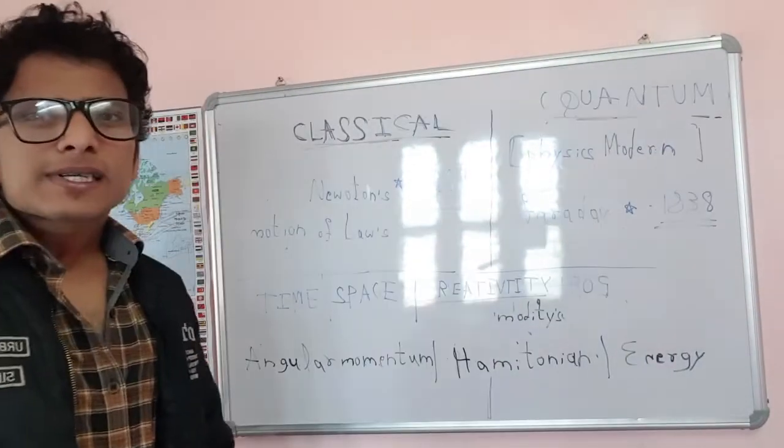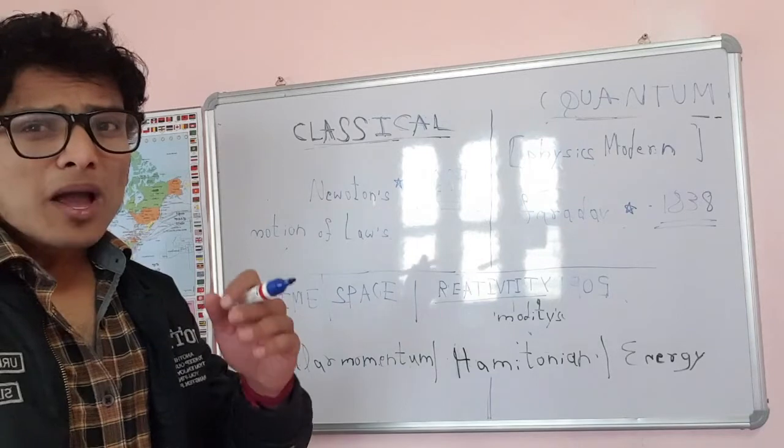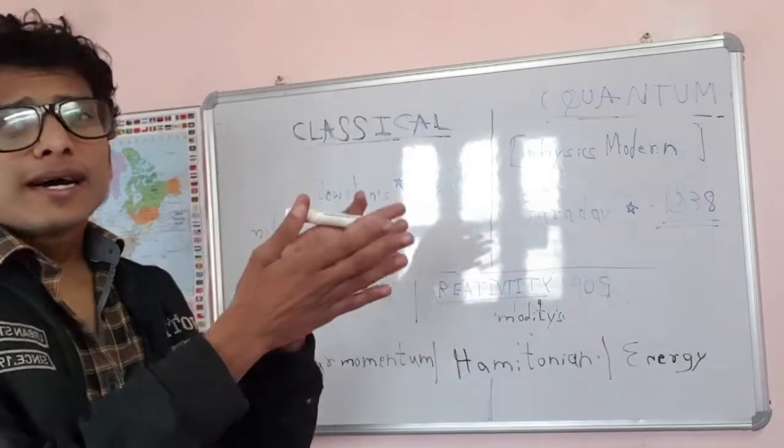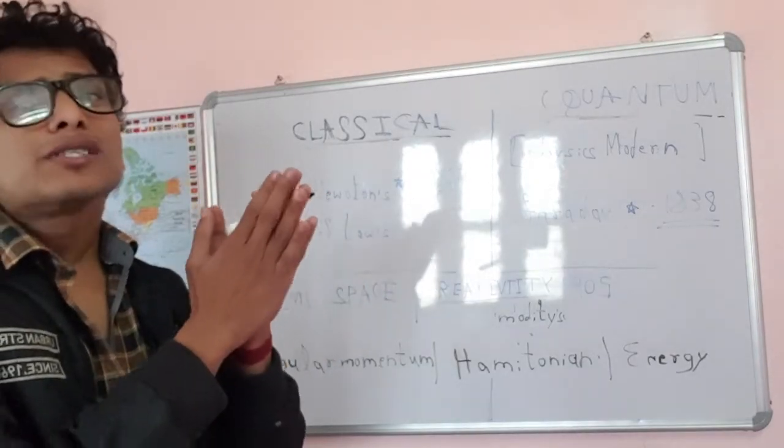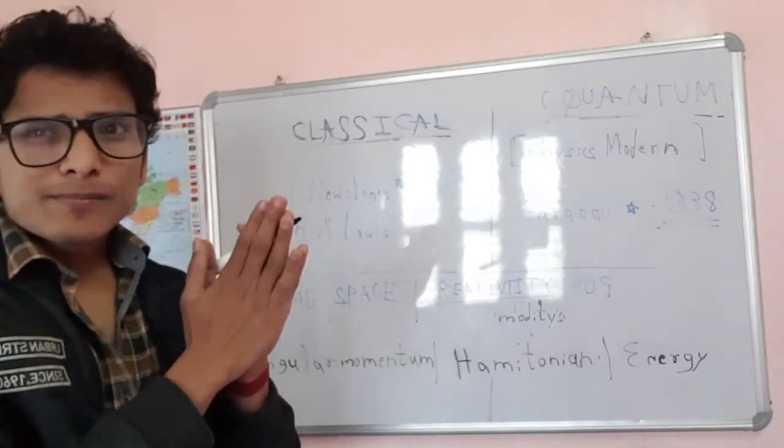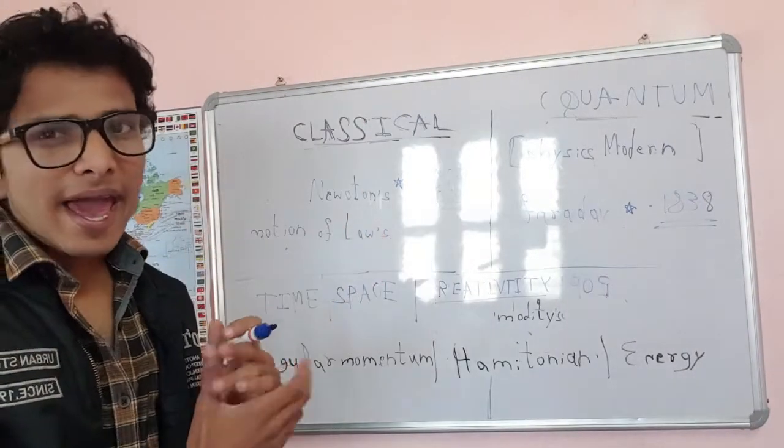The first law is that a body remains at rest, or remains in uniform motion, until an external force acts on it.